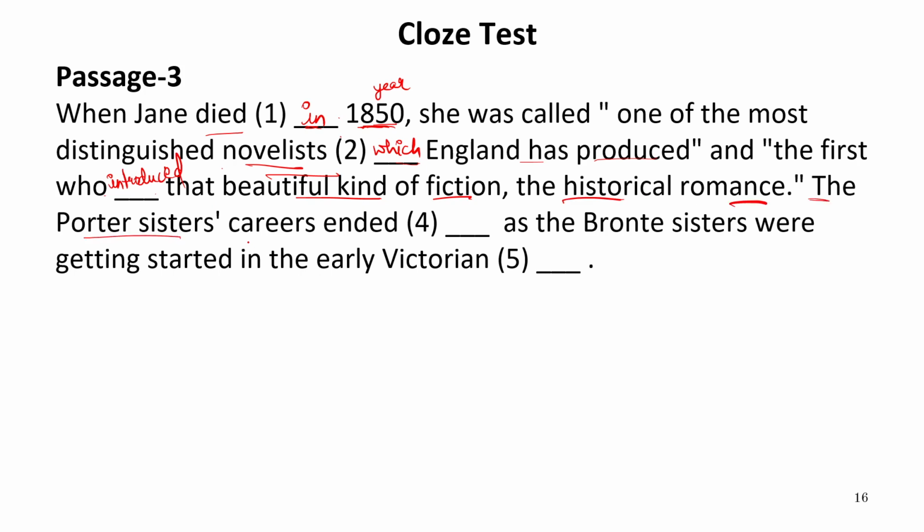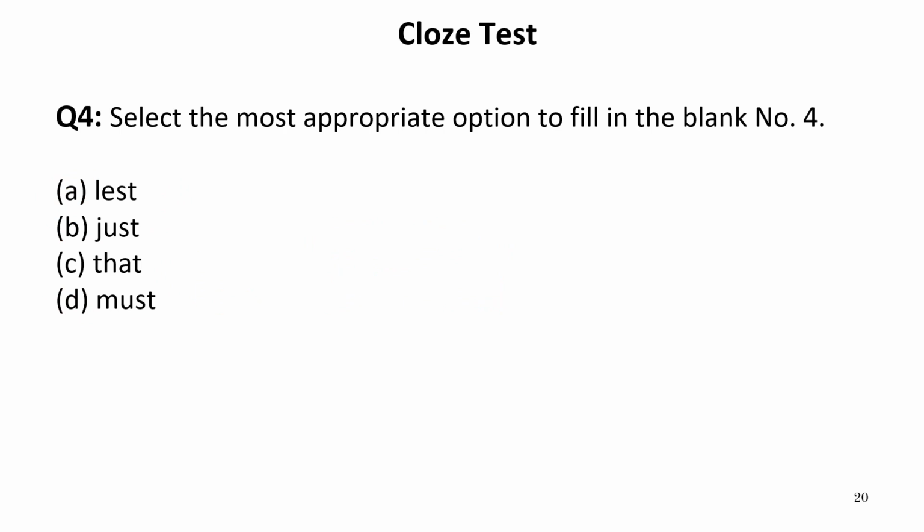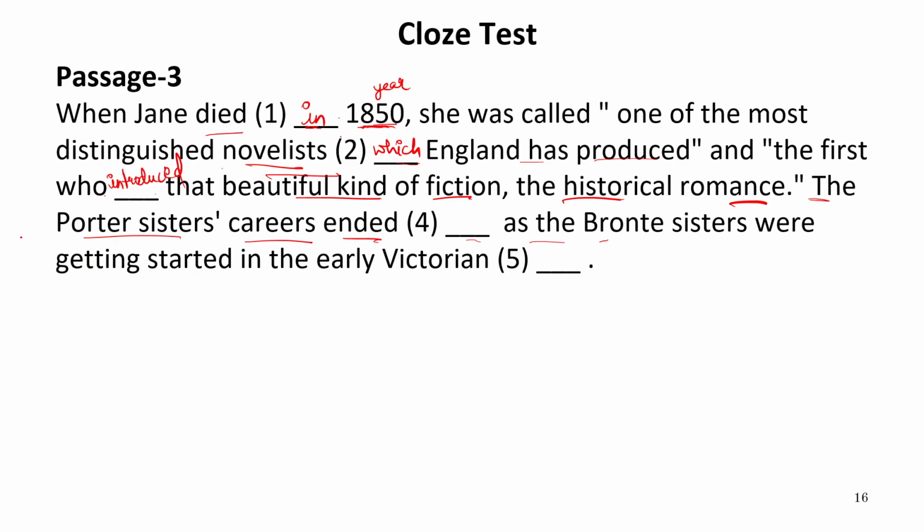The Potter sisters' careers ended dash as the Bronte sisters. Now, before as, we cannot use lest. Lest means otherwise, so it is not the suitable option. That as cannot come together. Must as, no. It should be just as. Just as is a phrase to show that something is exactly the same. So just as the Bronte sisters were getting started in the early Victorian dash.